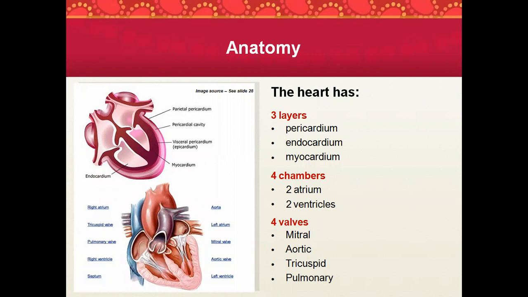All right, suppose if you have cabbage, it does have many layers, so you have to take them out just to eat the inner part. Likewise, the heart has 3 layers. The outer one is the pericardium, the middle one is the myocardium, and the endocardium is your innermost layer.